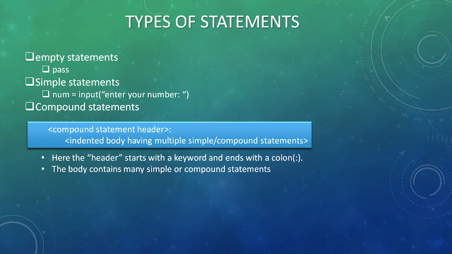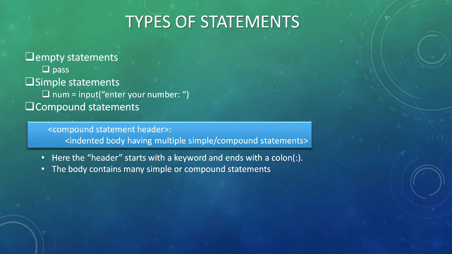Second is simple statements. Simple statements are single line statements, or even if they are multi-line, they are not bothered about indentation. Here the example is num is input, enter your number. We can take another variable and we can put the variables and the numbers inside it.